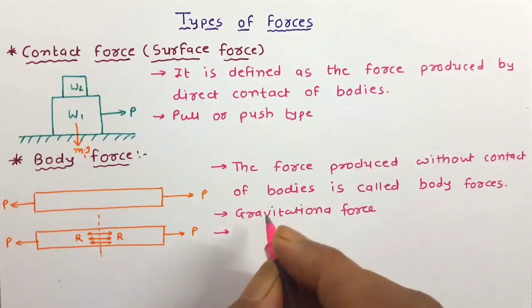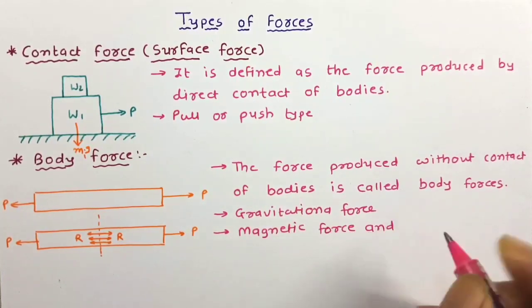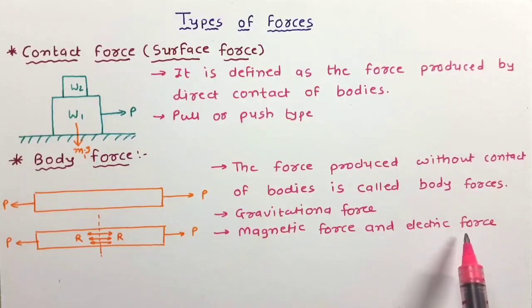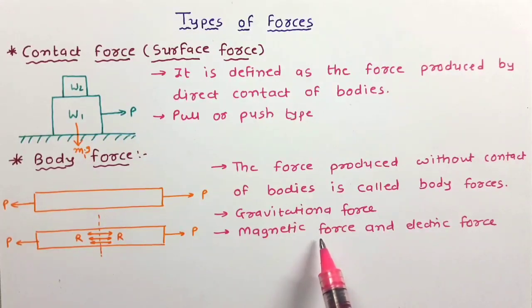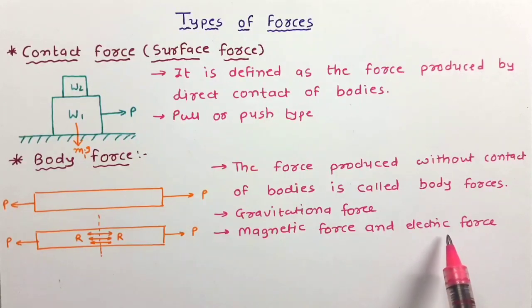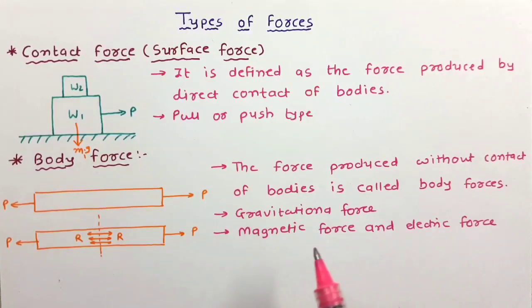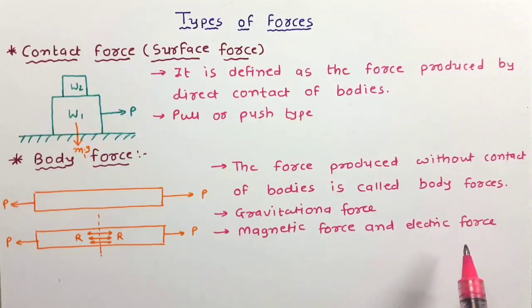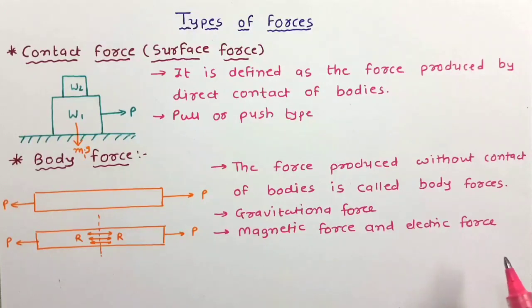Let us take some more examples. Other examples are magnetic force and electric force. Magnetic force is the force developed between two magnetically charged bodies, and electric force is the force developed between two electrically charged bodies. So all these forces are examples of body forces. Let us move ahead.